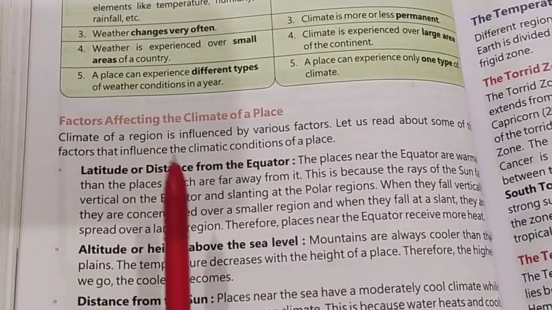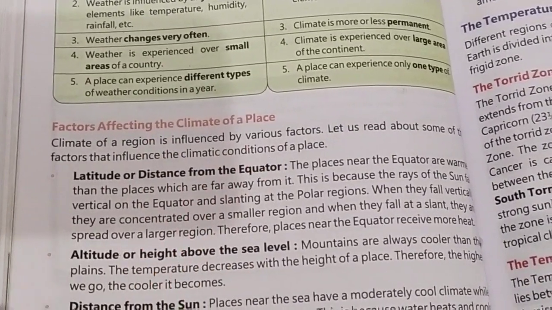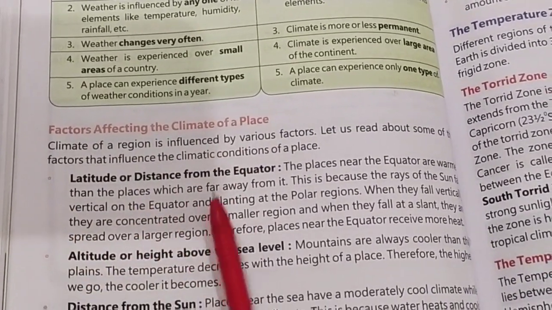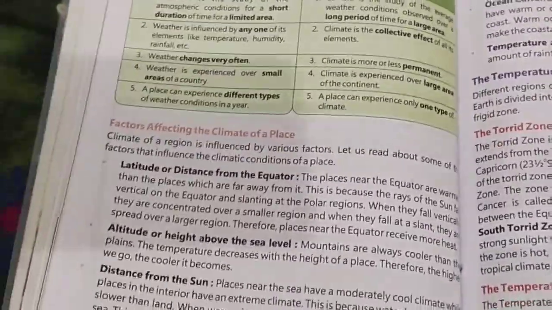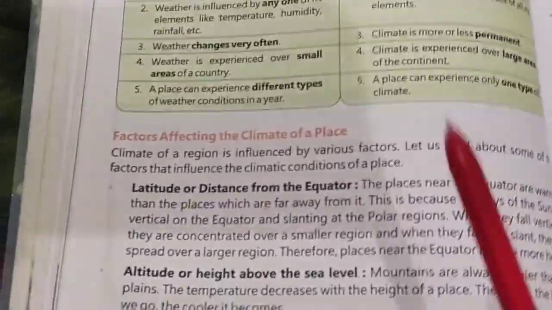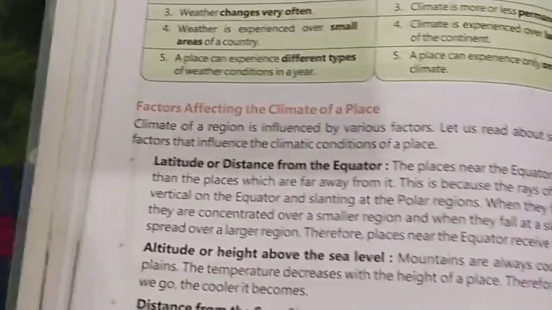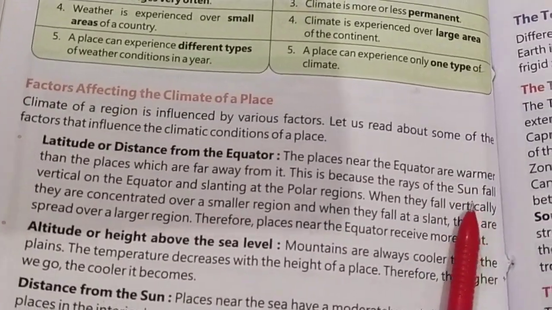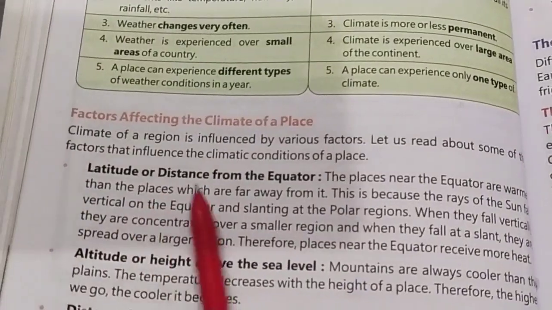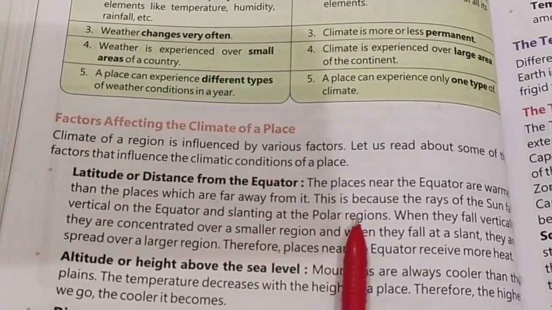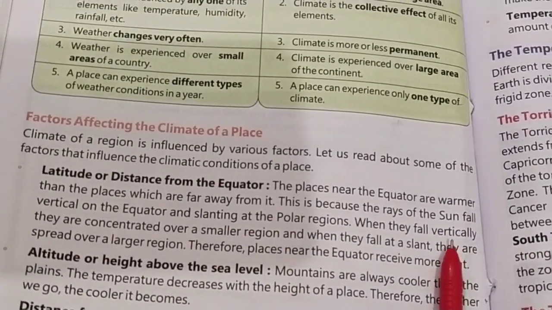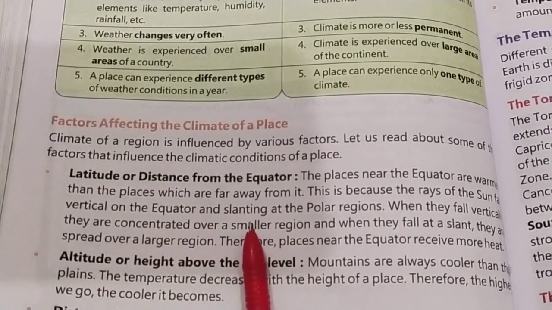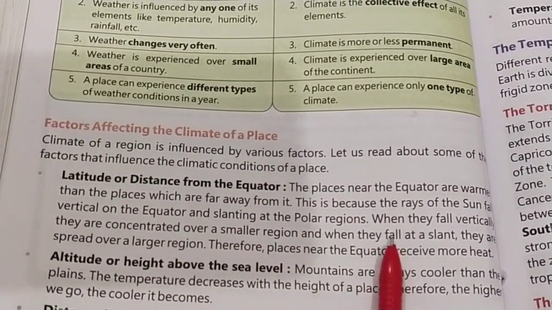Now, which are the factors affecting the climate of a place? First is latitude, or distance from the equator. Just read from here. The places near the equator are warmer than the places far away from it. This is because the rays of the sun fall vertically on the equator and slanting at the polar regions.